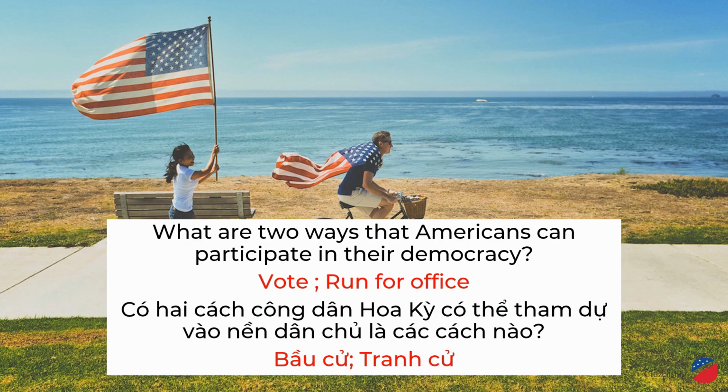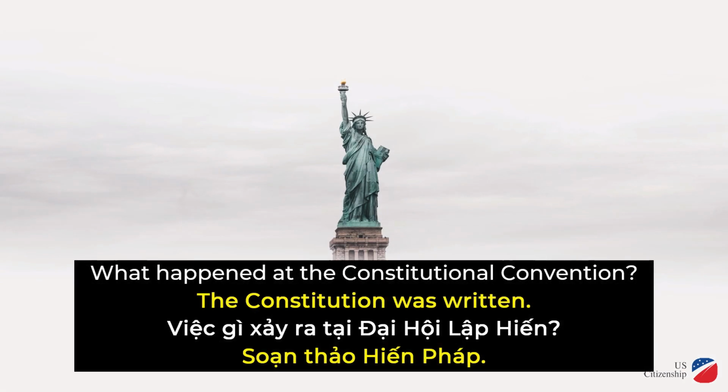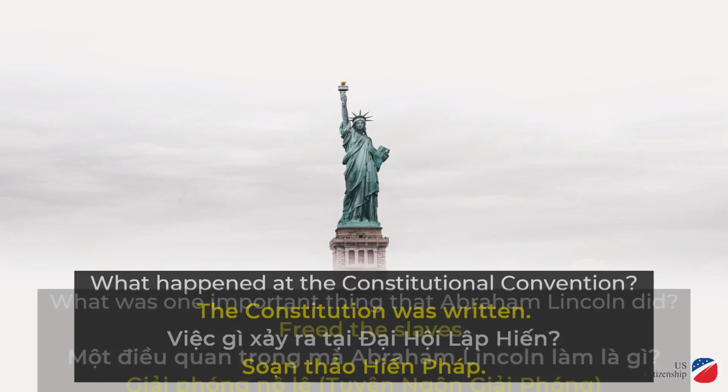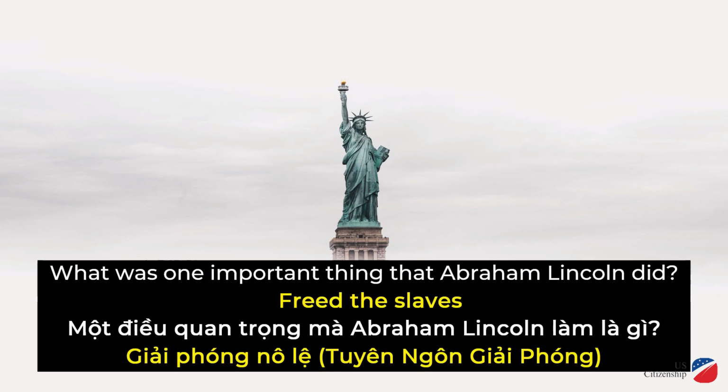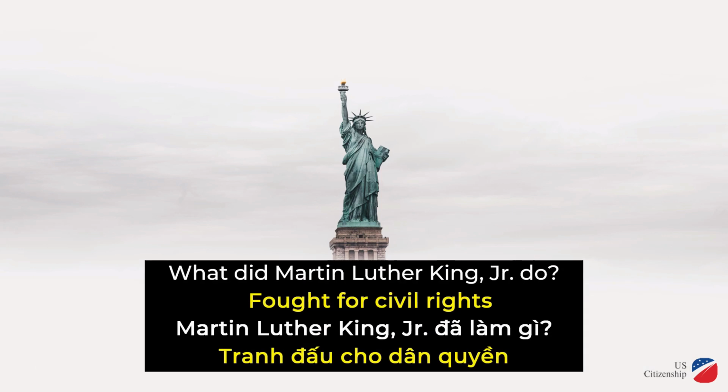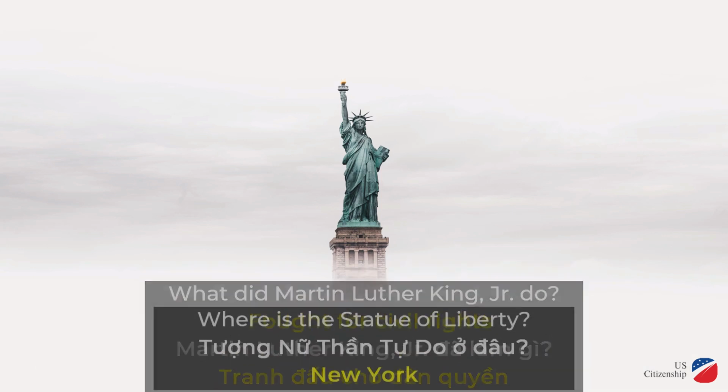What are 2 ways that Americans can participate in their democracy? Vote, run for office. What happened at the Constitutional Convention? The Constitution was written. What was one important thing that Abraham Lincoln did? Freed the slaves. What did Martin Luther King Jr. do? Fought for civil rights.